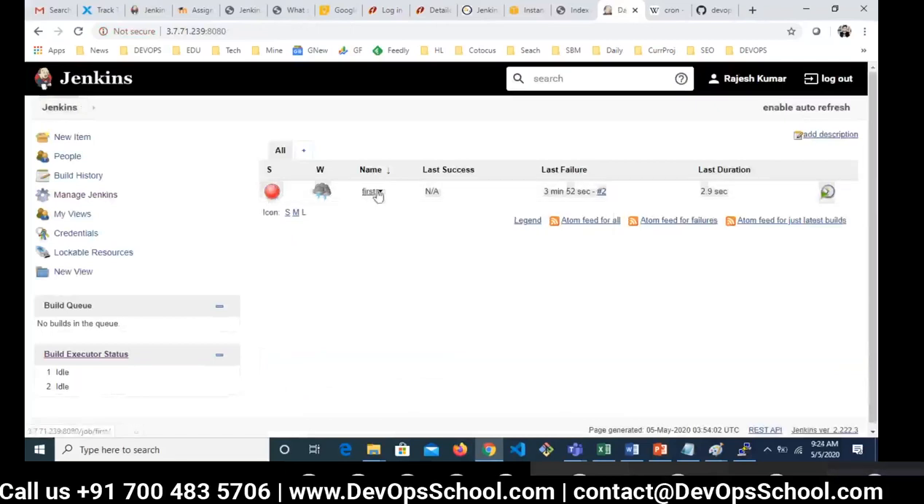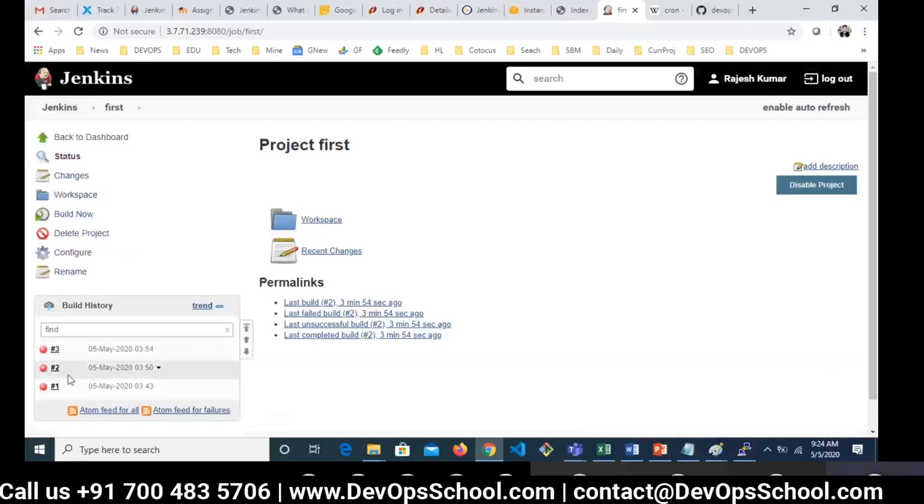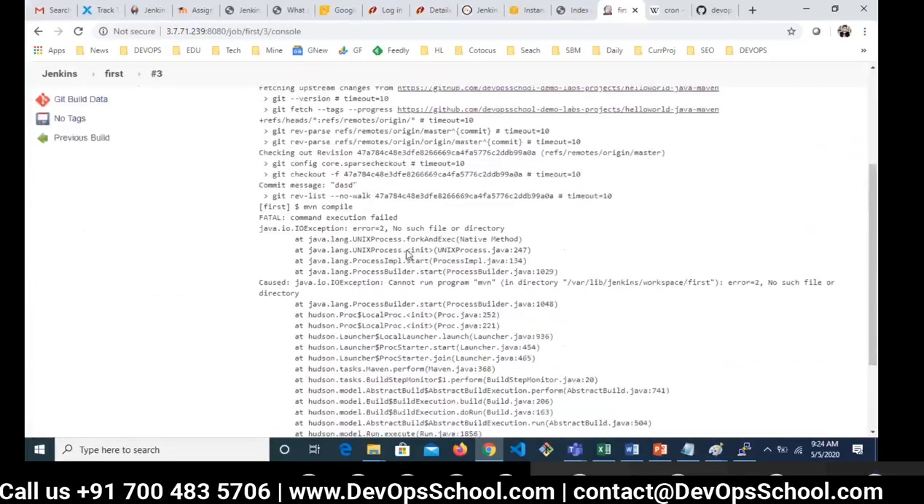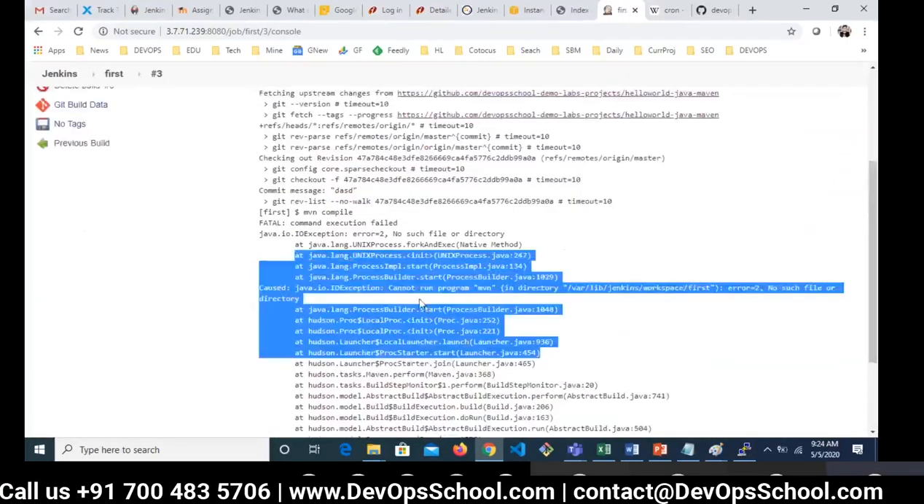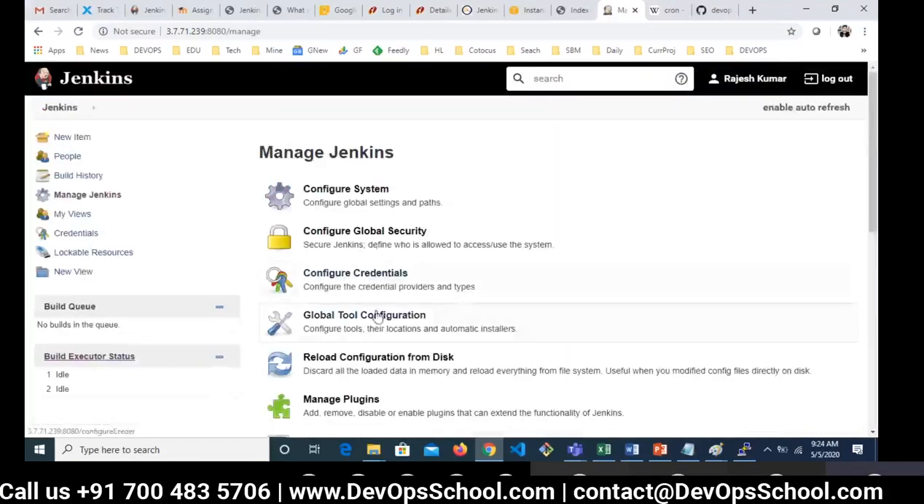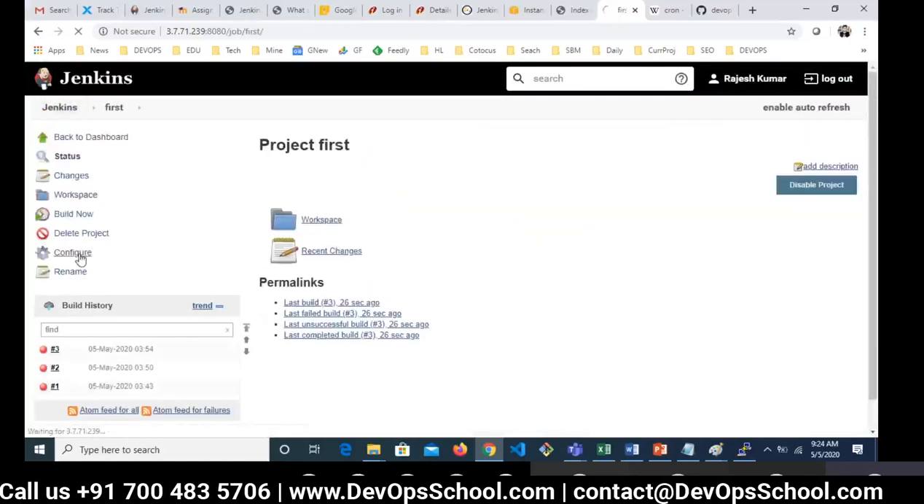Jenkins. First. Build. Simple. Oh, build number 3 has also failed. What is the error? Same error. Why is the error there? Because I installed Maven in my backend. So why has it not detected it? Let me tell you guys, you have set up a Maven location here for the entire Jenkins, but you did not inform your job which Maven to take.